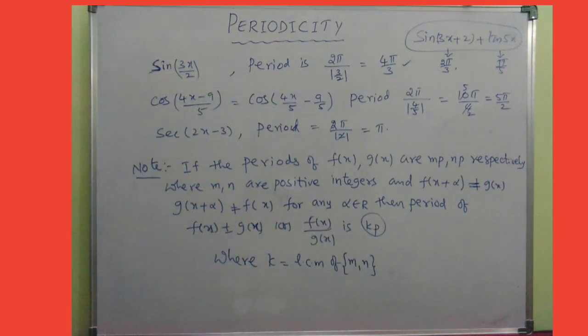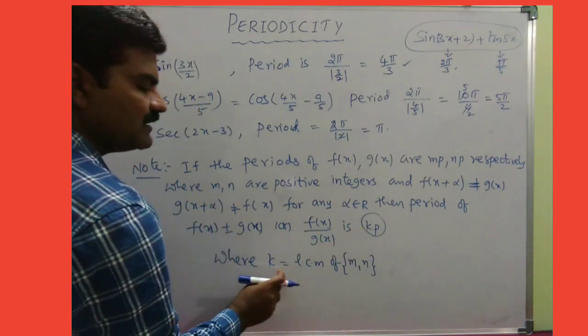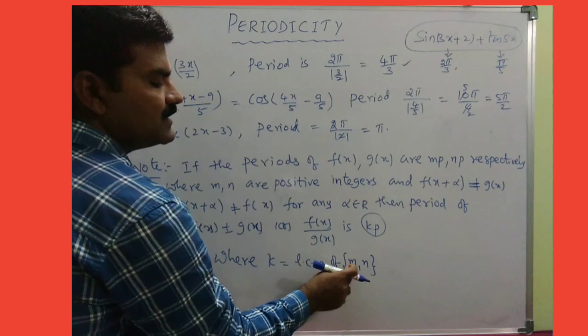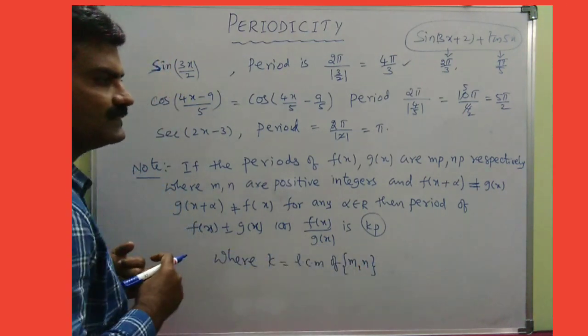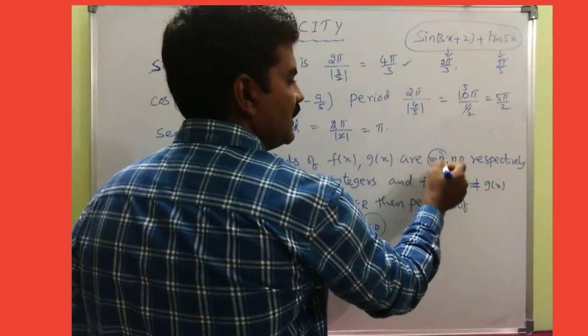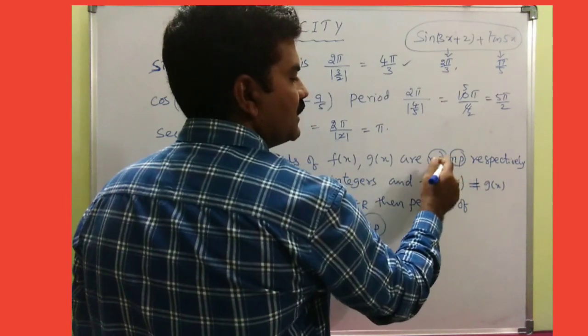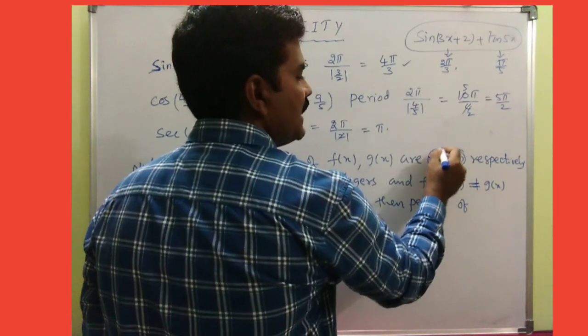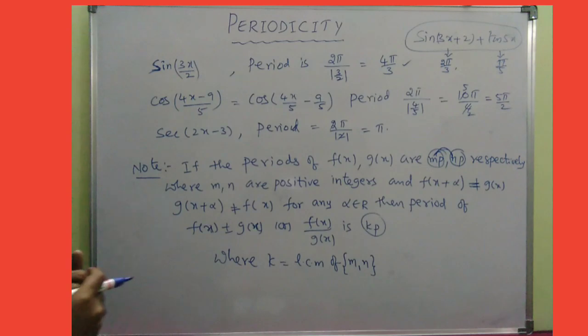What is k? k is the LCM of m and n. One periodicity is mp, another is np, so we need to find the LCM of m and n.